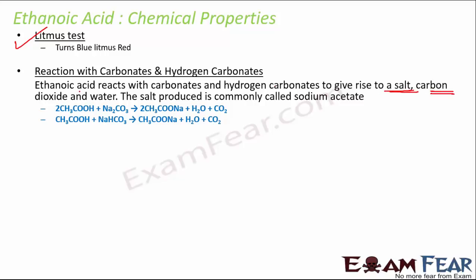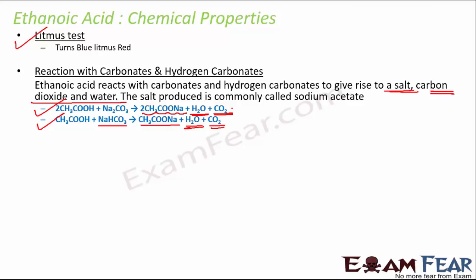carbon dioxide and water. So if you look at the reaction, this is ethanoic acid. When it combines with sodium carbonate, it gives CH3COONa, which is a salt, and along with that it gives out carbon dioxide and water. In a similar way, when ethanoic acid combines with sodium hydrogen carbonate or sodium bicarbonate, then also it gives out a salt, and it gives out water and carbon dioxide.